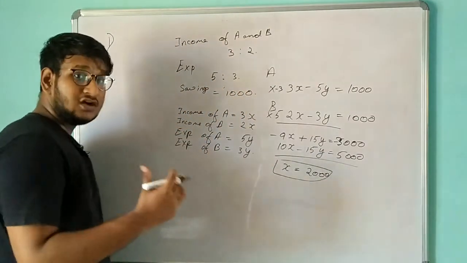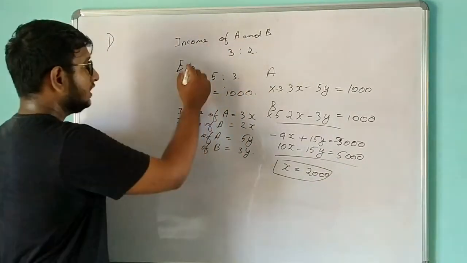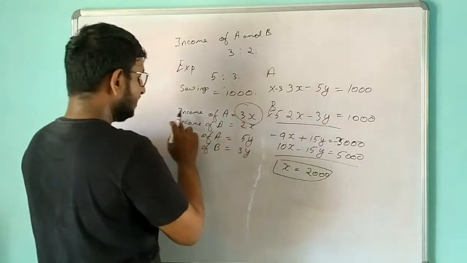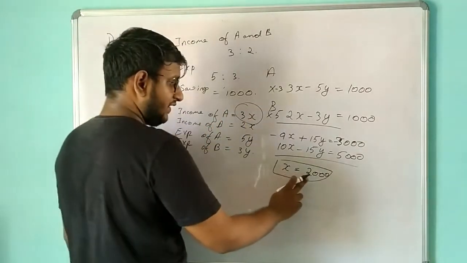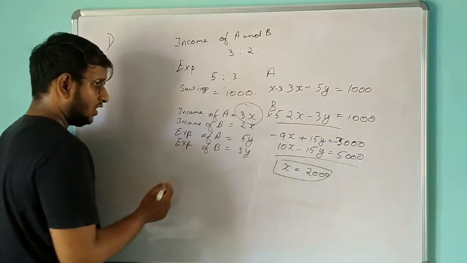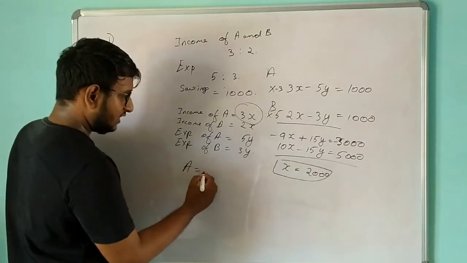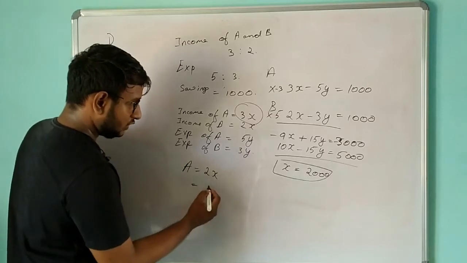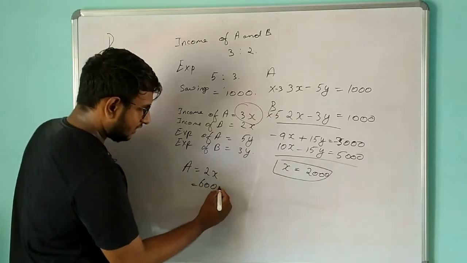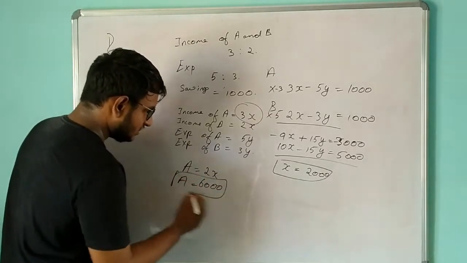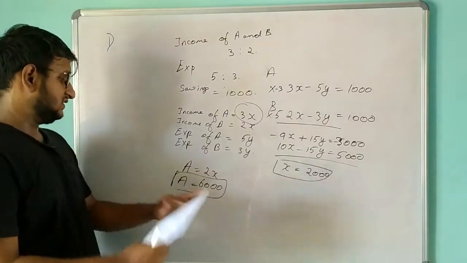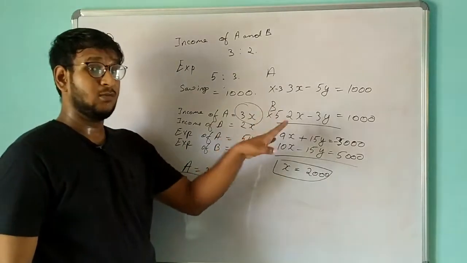In order to find the income of A, we have to substitute over here, because income of A is 3x. We got the value of x, that is 2000. So x is 2000, and the actual income of A is 6000. Okay, so we got 6000. So 6000 is the actual income of A.